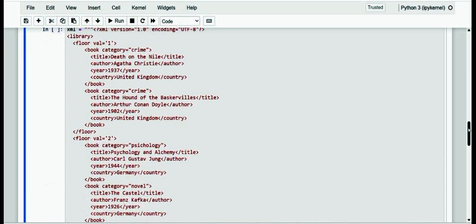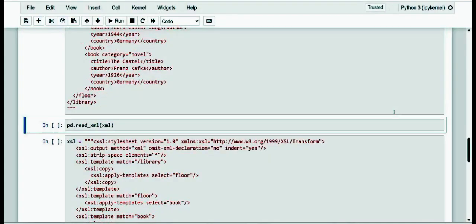This is an alternative way that saves us from reading an XML file and working directly on the internal text in real time. Let me execute this. In this case, we still use the read_xml function, but instead of the file, we pass the variable containing the text in XML.